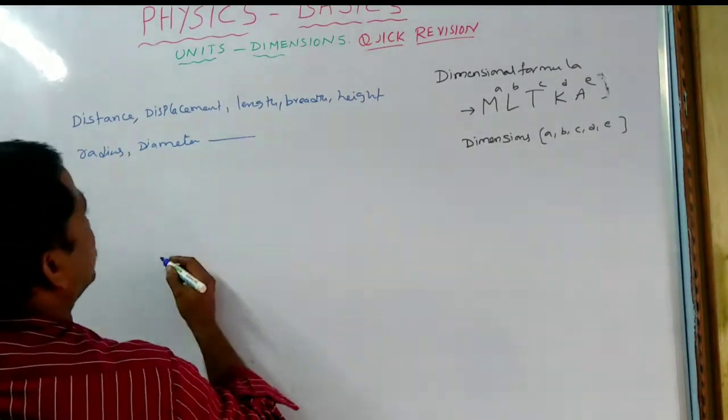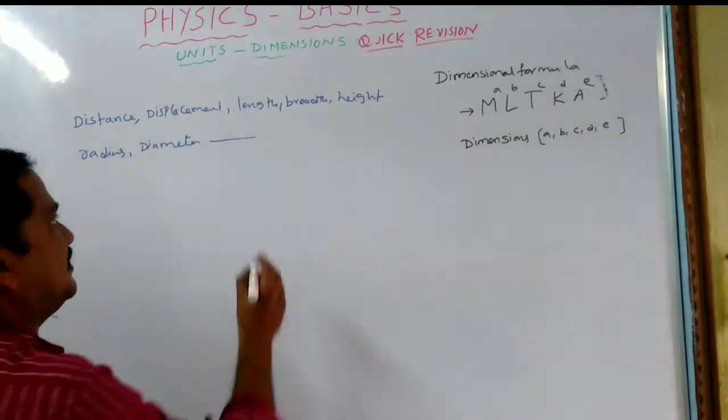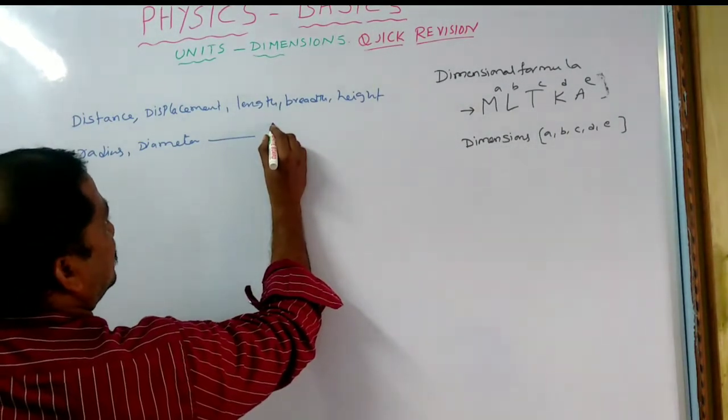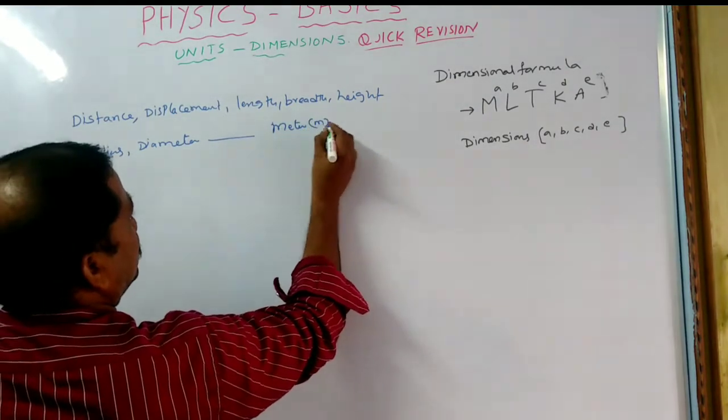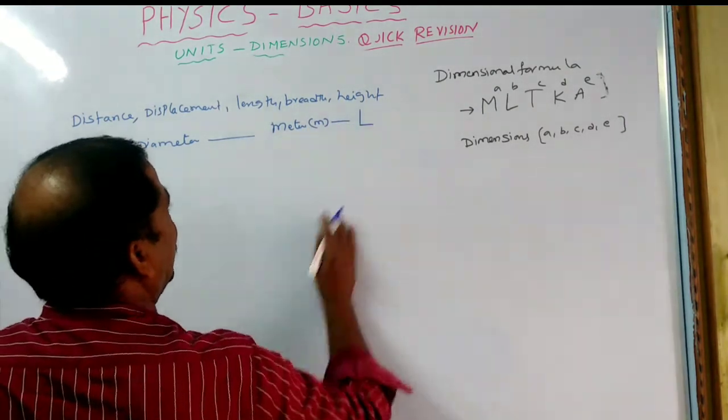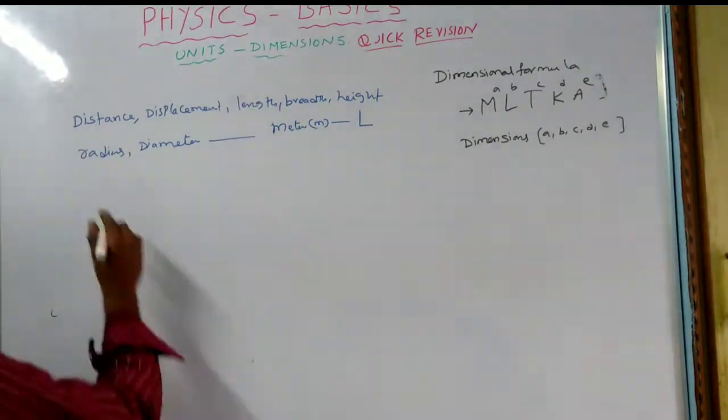These all come under distance, that is length. So the symbol for this will be L, and the unit will be meter, or simply m.